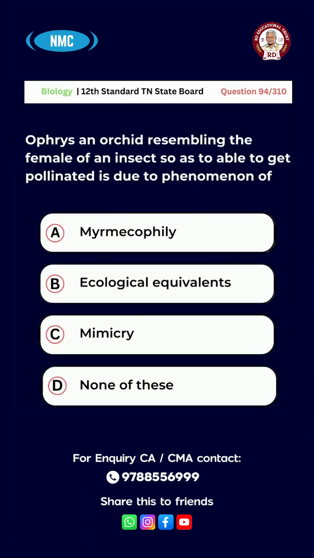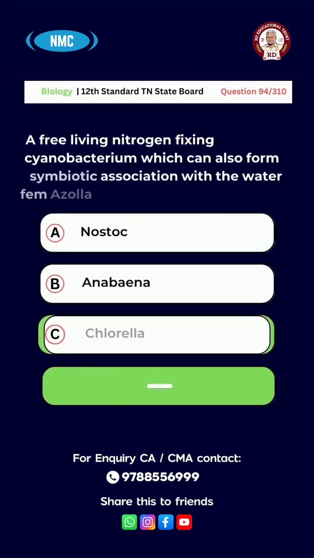Question number 94. Ophrys is an orchid resembling the female of an insect so as to be able to get pollinated. This is due to the phenomenon of option A, myrmecophily; B, ecological equivalence; C, mimicry; D, none of these. And the right answer is option C, mimicry. Question number 95.